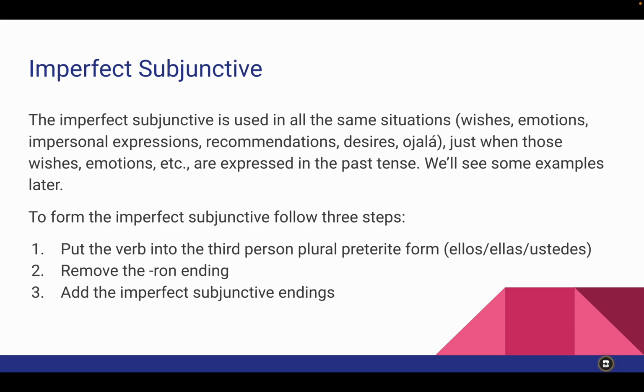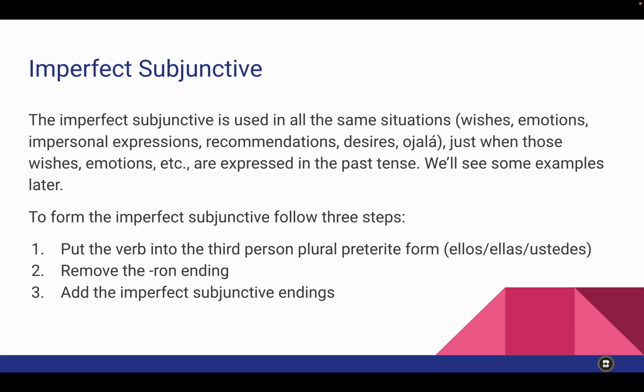So the imperfect subjunctive, or you can think of it as past subjunctive versus present subjunctive, is used in all the same situations: wishes, emotions, impersonal expressions, recommendations, desires, ojalá, all the same situations. It's just when those wishes and emotions are expressed in the past tense. We're going to see some examples of that in a little bit. But first, how do you form the imperfect subjunctive? You just follow 3 steps to do it.